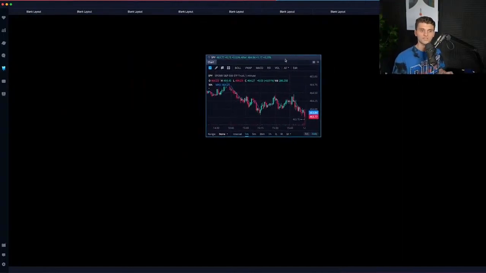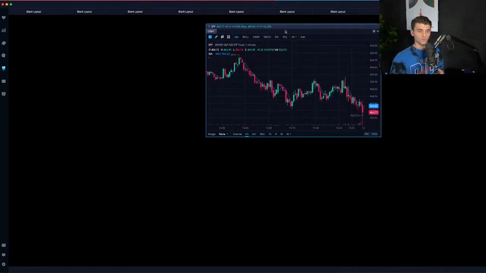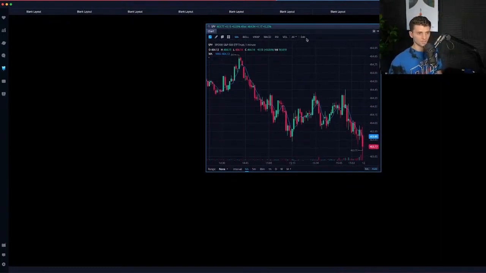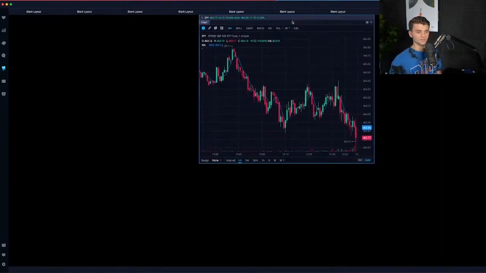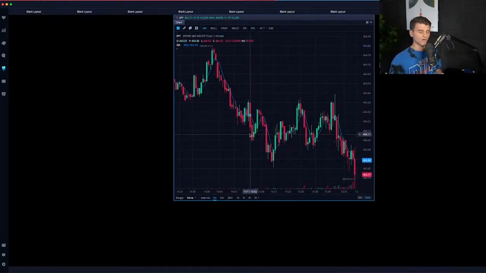So I want to gear this to my trading style, right? For me, and the way that I trade, I like to focus on one name off of the open every morning. So I like to have a chart right here in the middle, and this is going to be the chart that has whatever stock that I am most focused on because of whatever news it has or anything like that, right here front and center. I'll adjust the size based on how I build the rest of my layout, but that's going to be the first thing that I do.